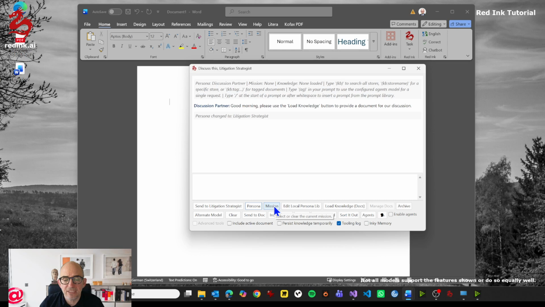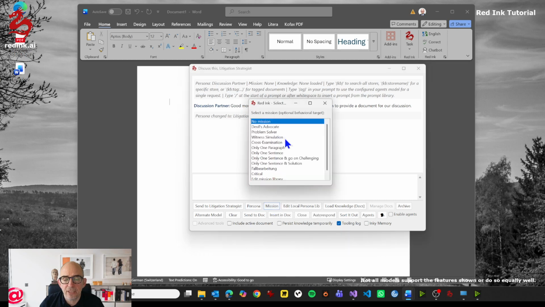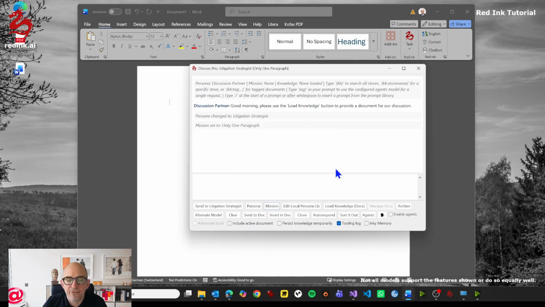A mission means some type of an additional instruction that you give to that persona, to the chatbot. For example, you can say you want to have a witness simulation, you want to have the chatbot always just respond with one paragraph or one sentence, and have different other types of things you want to include. Also, if you have a certain topic you want to circle it on, you can freely define this. I will now just take the only one paragraph action.